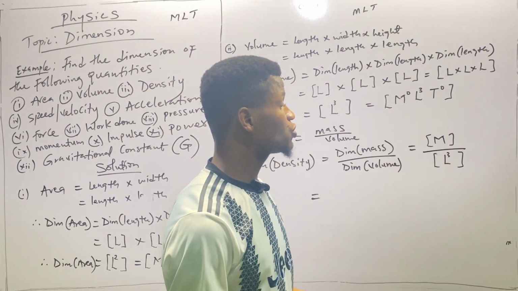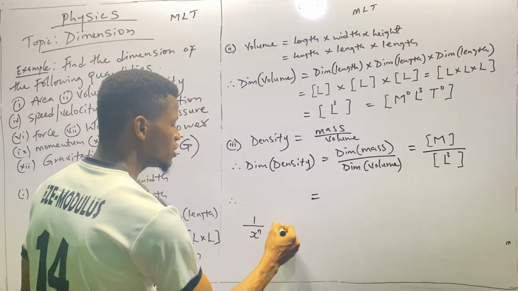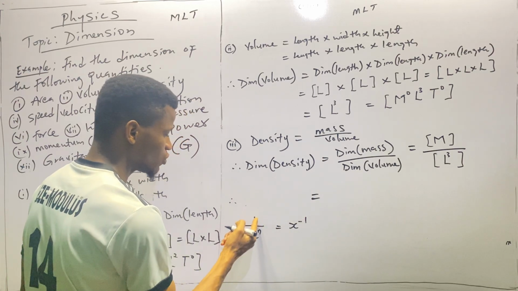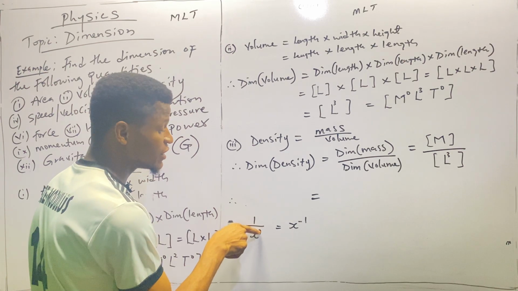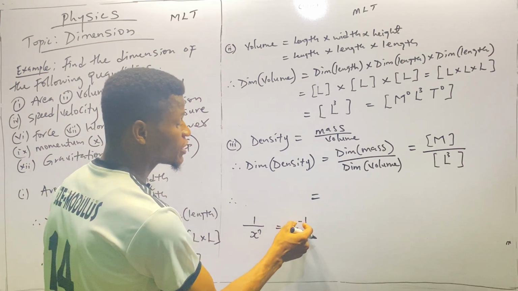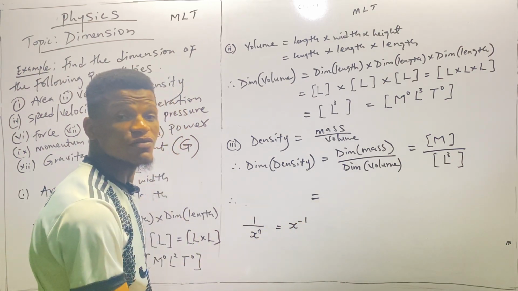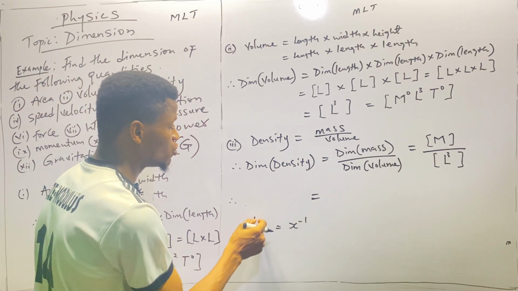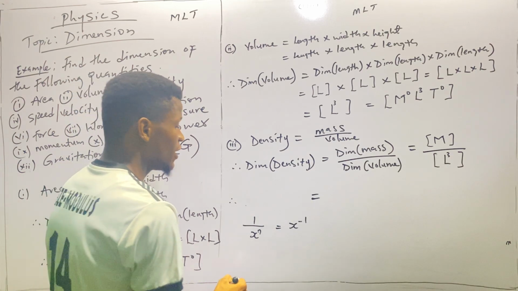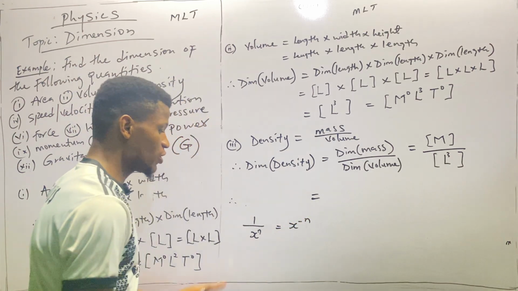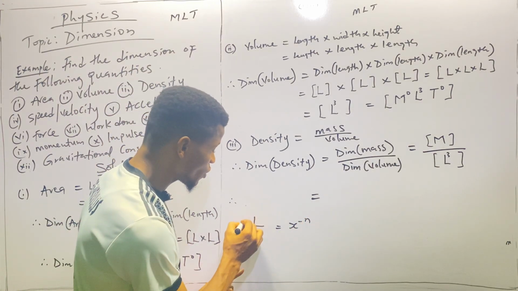according to the law of indices, 1 over x raised to power n is x raised to power minus n. The 1 over here makes the power of x, which is n, negative. So any quantity that has a negative power means that the quantity is at the denominator of a fraction together with the power. So the negative insinuates 1 over. So 1 over x raised to power n should be x raised to power negative n. So the negative there is this 1 over, right?